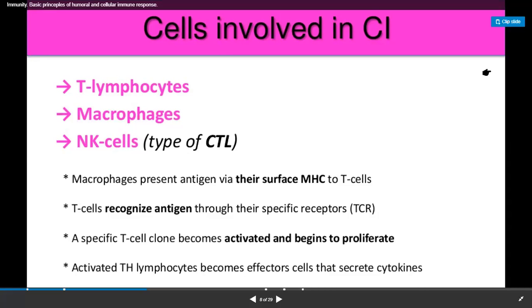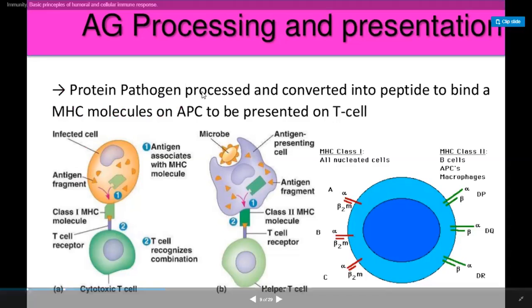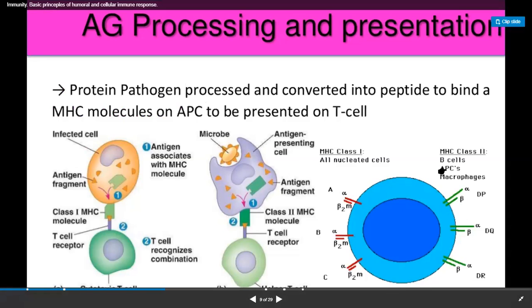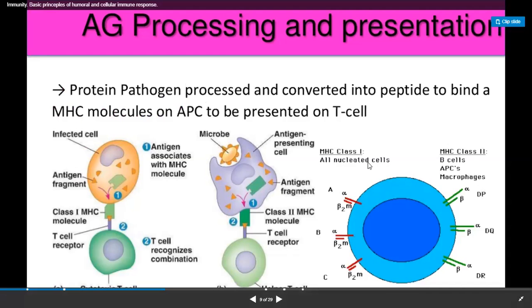So what happens in cell mediated immunity? The first thing is antigen presentation and processing. This is the diagram of the major histocompatibility complex, which has an important role in identification of non-self antigens which are foreign to the human body.